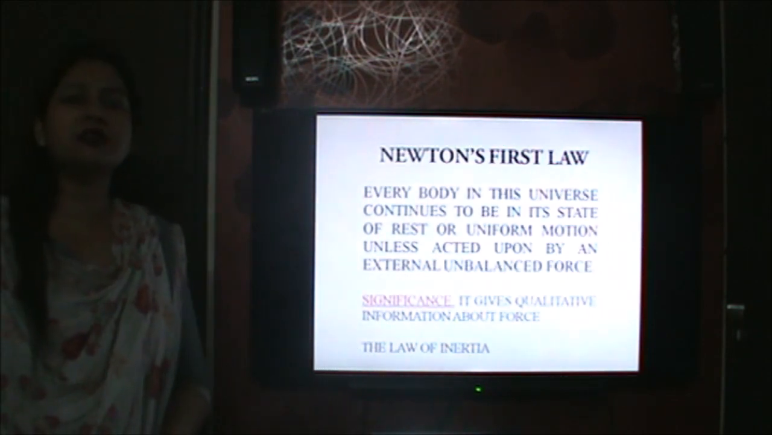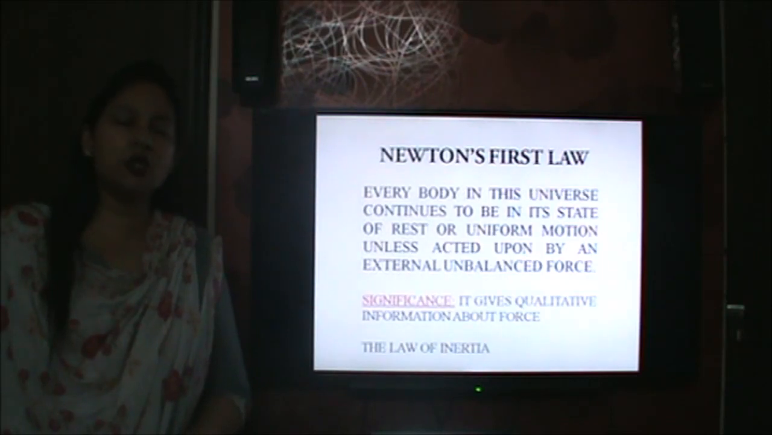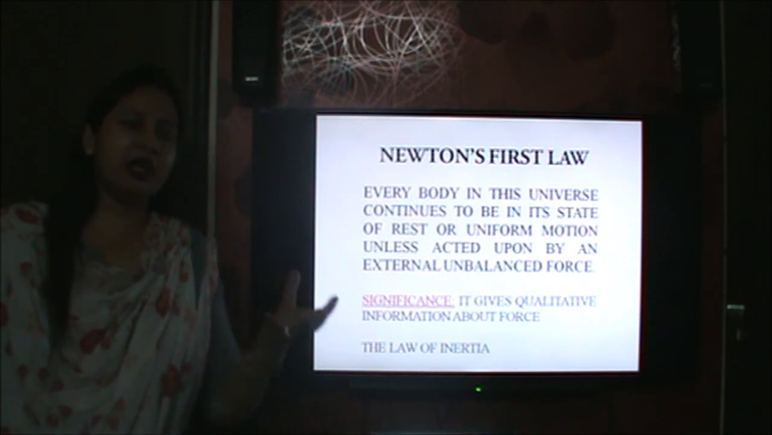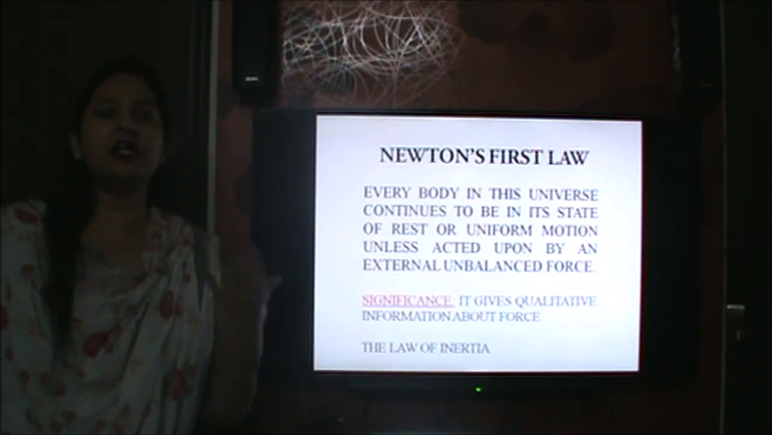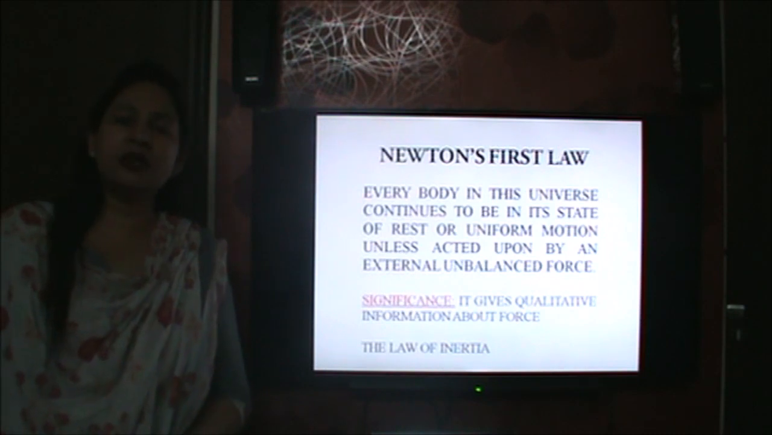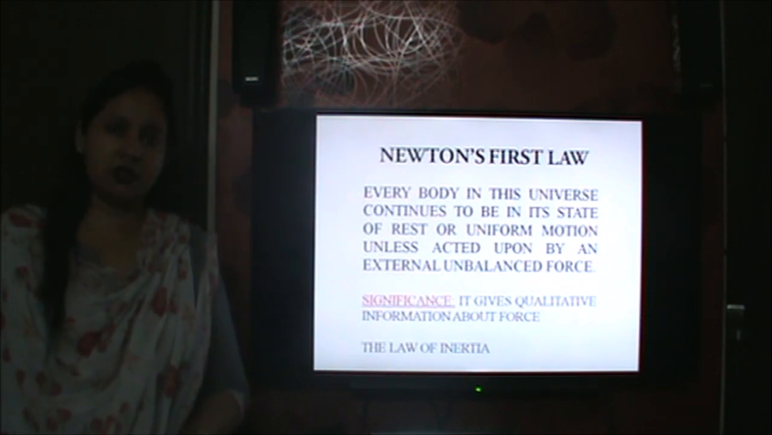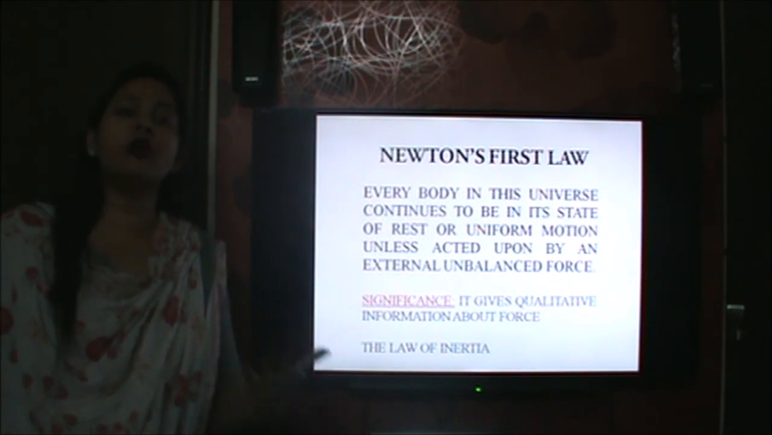Now coming to Newton's laws of motion. Newton's first law: every body in this universe continues to be in its state of rest or uniform motion unless acted upon by an external unbalanced force. If we have a book at one place, it will not move from its place unless we disturb it. What is the physical significance? It gives us the definition of force, that is, force is something that can change the state of an object.